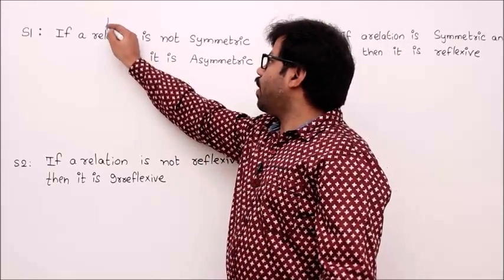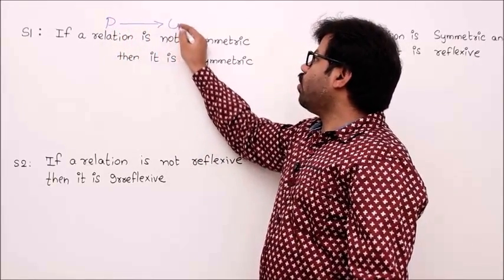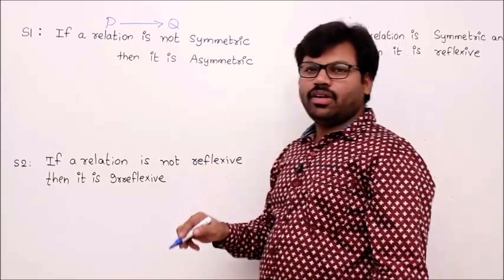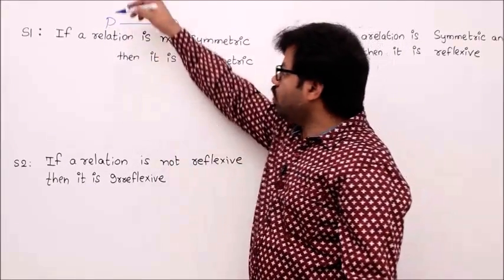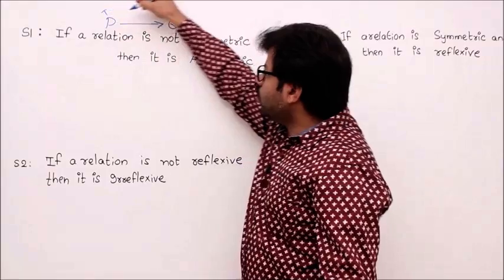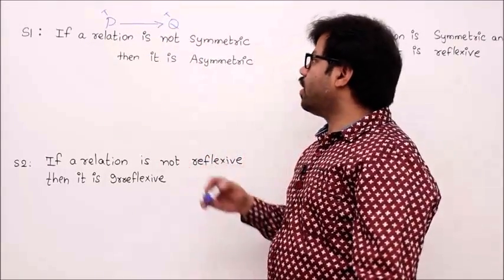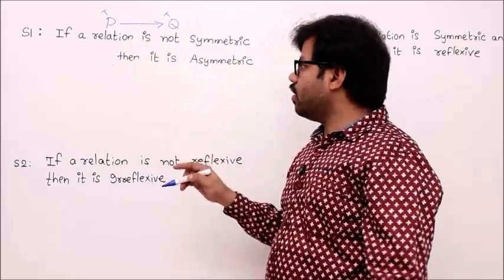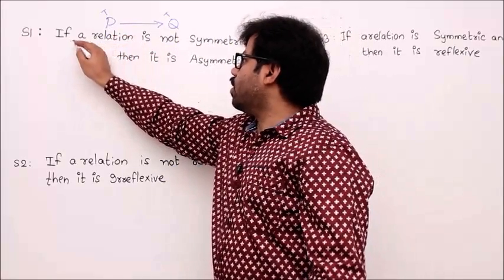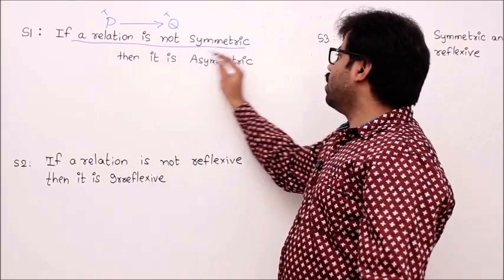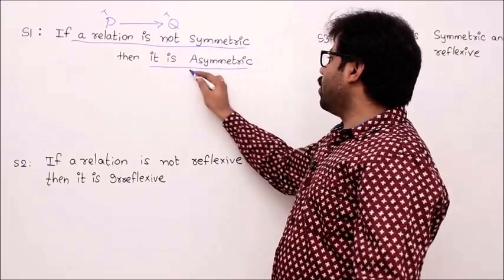This is a P implies Q kind of statement. Whenever you have a P implies Q statement, to prove that it is always true, whenever P is true, Q should be true. That's it. We'll try whether it is always correct or not. P is this one: a relation is not symmetric. Q is: it is asymmetric.